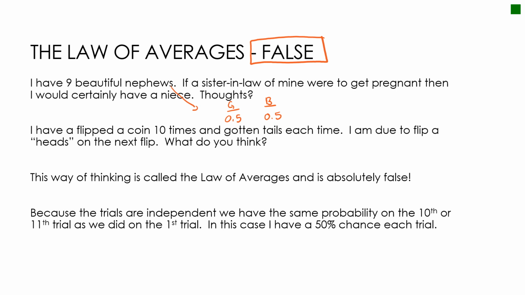Same thing with a coin, a little bit easier to look at. I'm flipping a coin. I know each time I'm going to get heads 50% of the time and tails 50% of the time. So even if I flipped a coin 10 times and I got tails each and every time, on my next flip I still have a 50-50 shot. So again, the law of averages is false because it doesn't take into account that these are independent events.